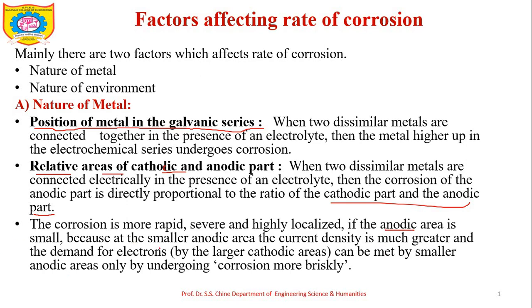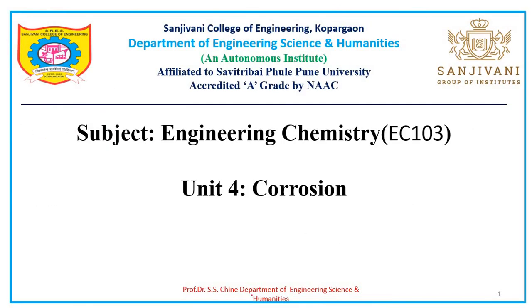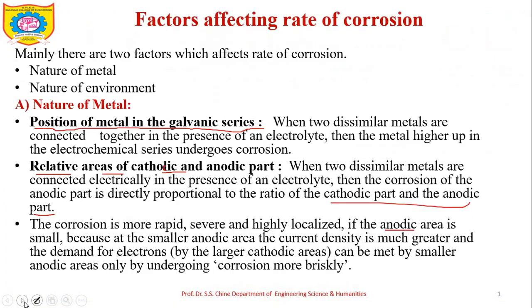The reason is that with a smaller anodic area, the current density is much greater, and the demand for electrons can be met by the smaller anodic area only by undergoing corrosion more briskly. So, the area of the cathode and anode affects the rate of corrosion. If the cathodic area is larger than the anodic area, then the rate of corrosion increases.